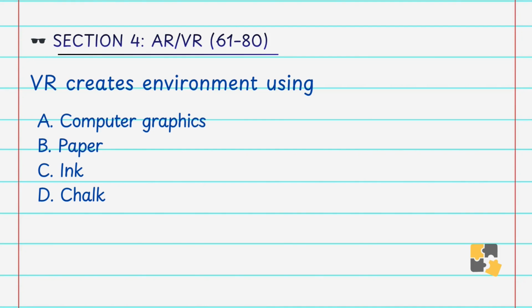VR creates environments using A. Computer graphics, B. Paper, C. Ink, D. Chalk. Answer is A. Computer graphics. VR uses advanced graphics to simulate reality.